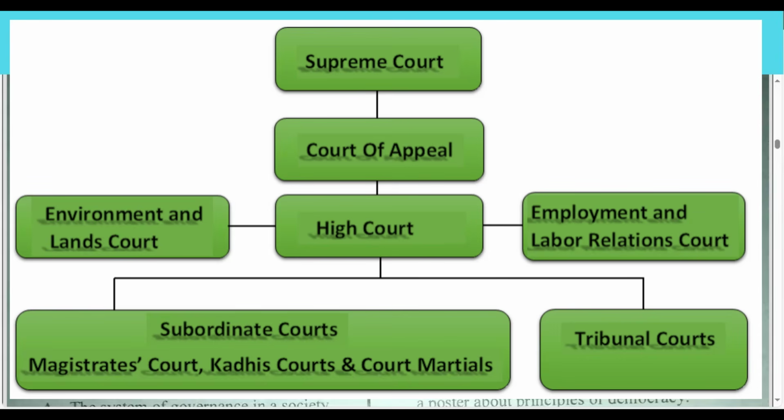Listen to this song. Supreme Court, Court of Appeal, High Court, Special Court, Magistrate. Kadi, Marshal, Juvenile. Kadi, Wow. Marshal, Juvenile. Wow.